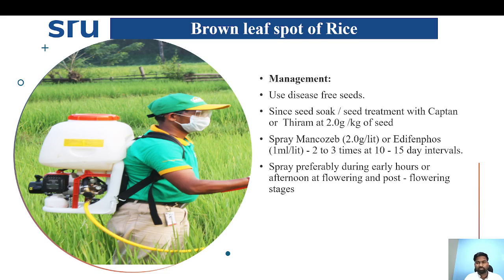Since it is seed-borne, we can soak the seeds or do seed treatment with Captan or Thiram at the rate of 2 gram per kg of seeds. Then also application of carbendazim or mancozeb or edifenphos at the rate of 2 gram per liter at 10 to 15 days interval. Spray preferably during early hours or afternoon at the flowering and the post-harvest stages of the crop. We can prevent the infection. So that's regarding brown spot of rice caused by Helminthosporium oryzae.